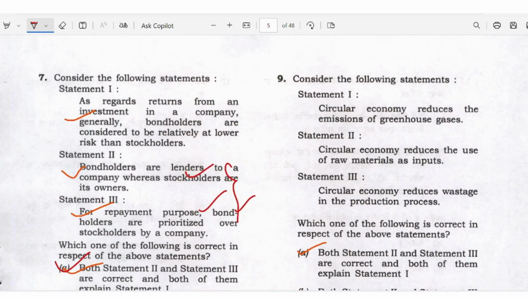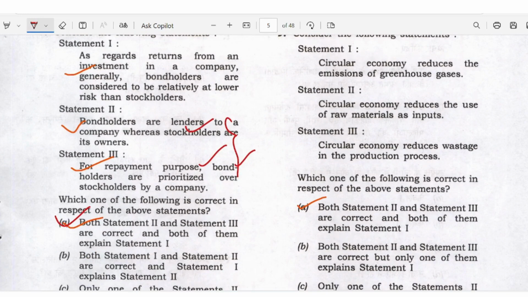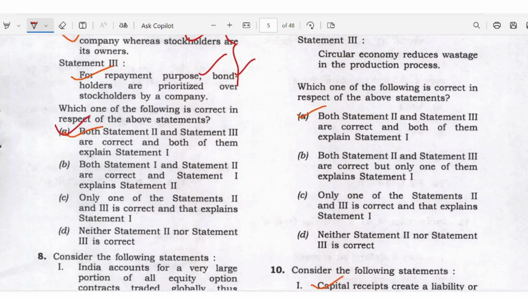Consider the following statements. Statement 1. Circular economy reduces the emission of greenhouse gases. Statement 2. Circular economy reduces the use of raw materials as an input. Statement 3. Circular economy reduces the wastage in the production process. Here the answer is A. Both statements 2 and 3 are correct. Both of them explain statement 1.